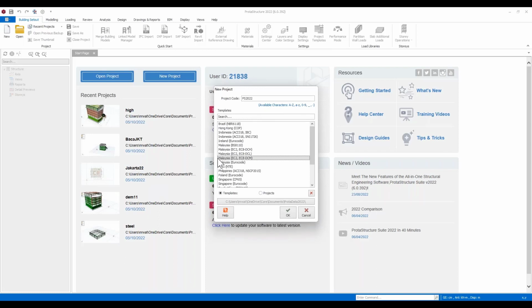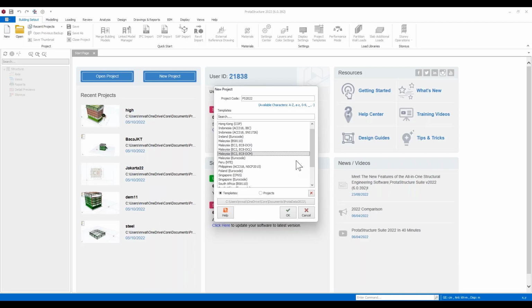Now, I'm going to just dive straight in and create a new project, and let's just call this PS 2022. And I'm going to grab a template here. We've got different templates from around the world, and these will cover the local design and detailing preferences that you have. So whether you're designing a project in Brazil, Indonesia, Malaysia, across into Europe, Poland, Turkey, South Africa, wherever you are in the world, there are different templates customized to suit the way you design and deliver your work, whether it's typical materials that you use in practice, or your design preferences locally.